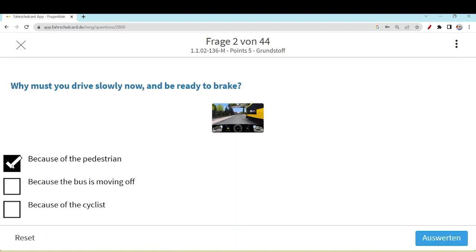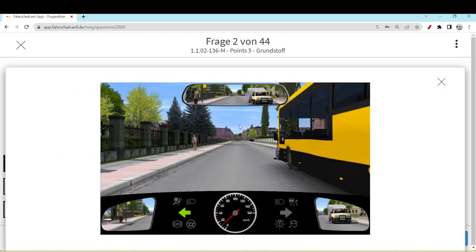Because of the pedestrian, perfectly fine. Because the bus is moving off? No, there is no sign the bus is moving off, because the bus hasn't indicated that left indicator that it is starting. The bus hasn't indicated until now. Even some people were getting into the bus, so the bus will never start anyhow.